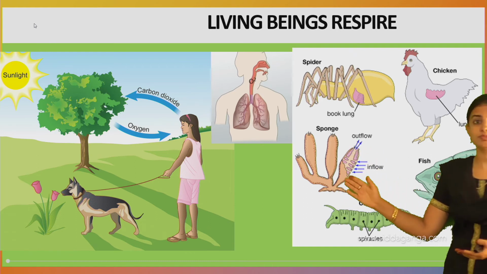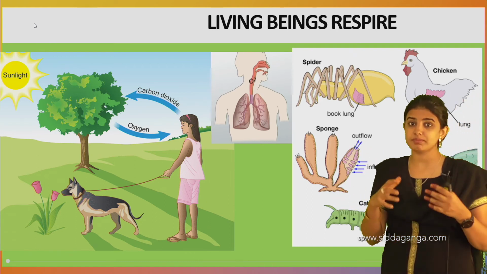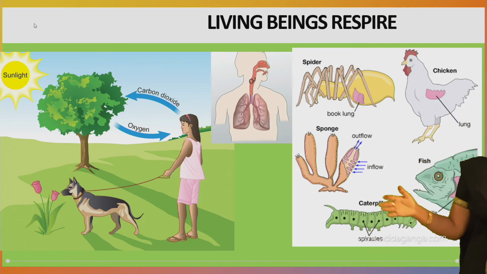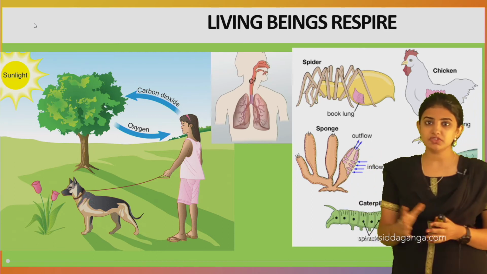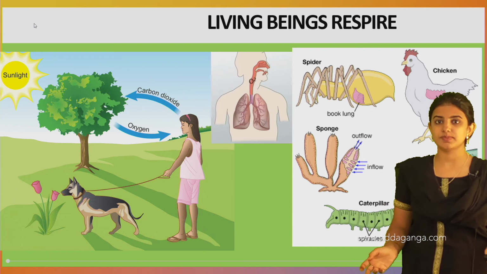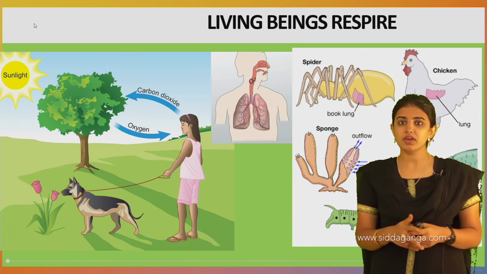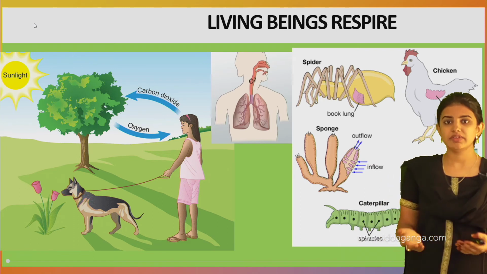sponges. See, sponges are those organisms which are present in the water, and these organisms respire through pores, and from these pores exchange of gases takes place, and thereby it is one of the important characteristic features of the living things or the living organisms.